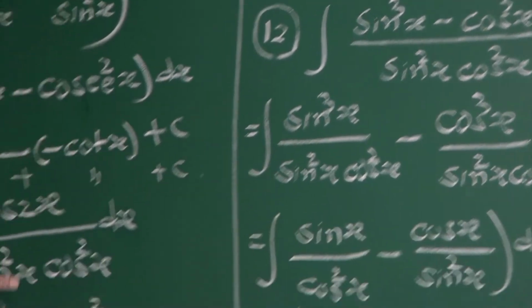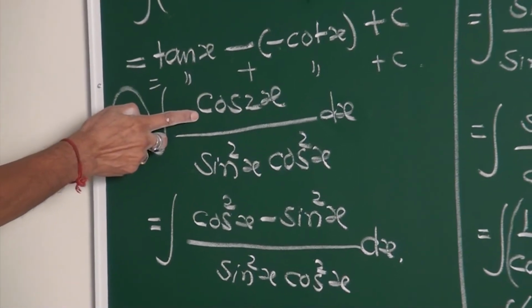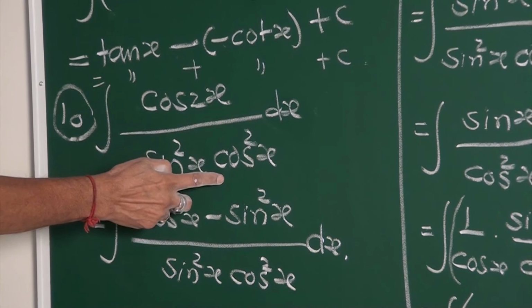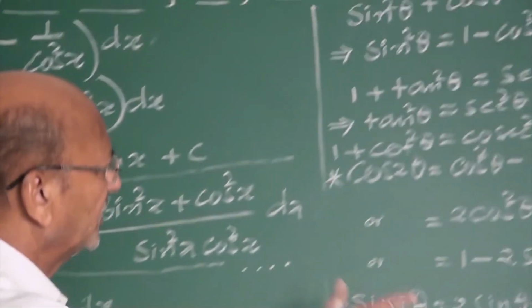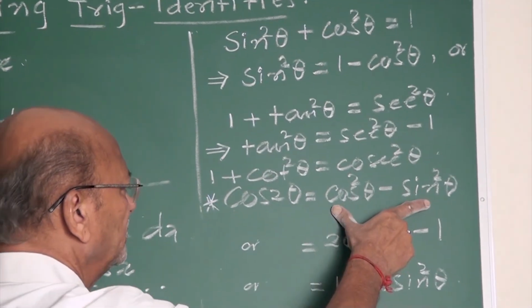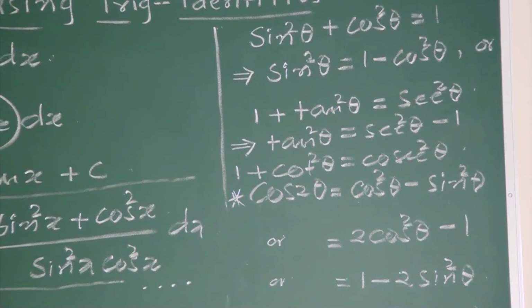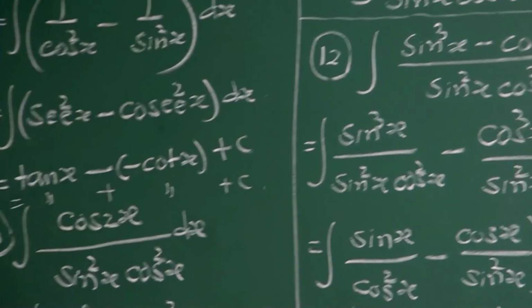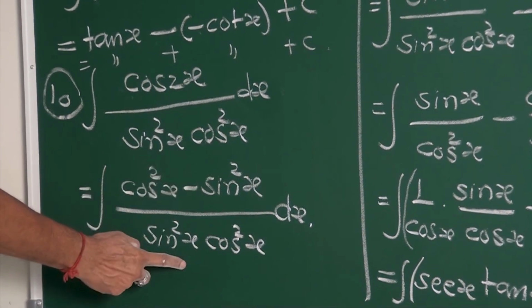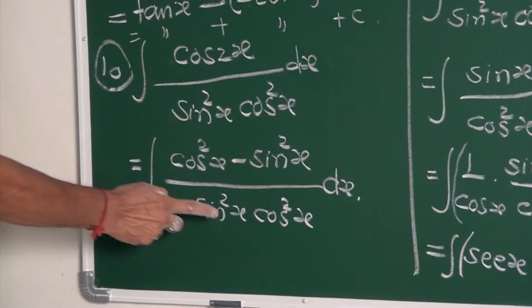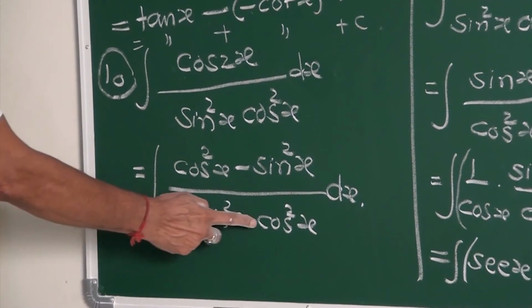Here again the denominator is the same, cos 2x upon sin square cos square. What is cos 2x? By the formula identity, cos 2 theta is cos square theta minus sin square theta. So it becomes cos square x minus sin square x upon sin square x into cos square x. Yes, cos square x upon sin square into cos square.